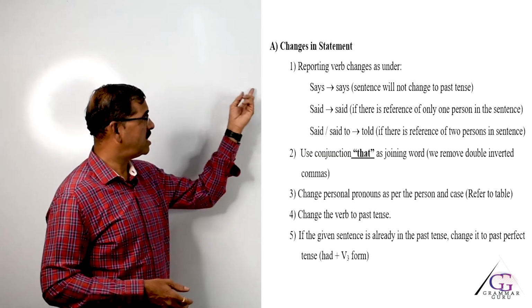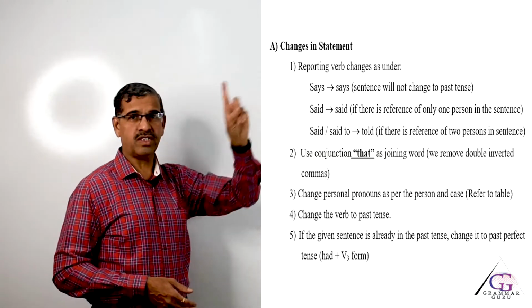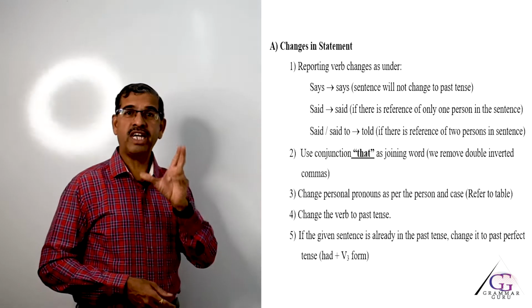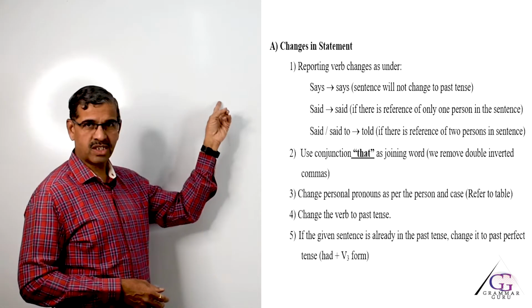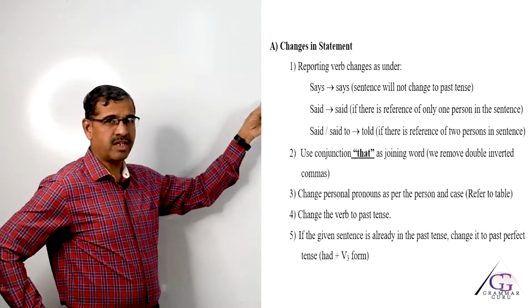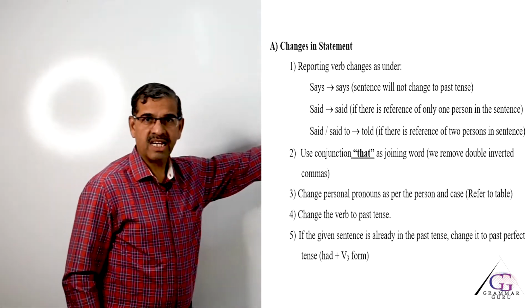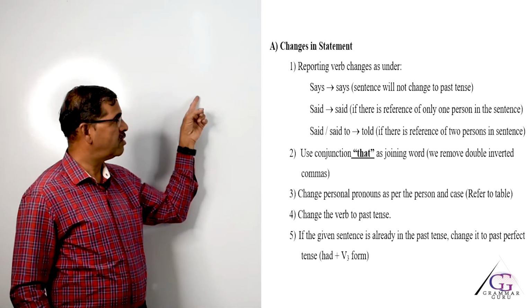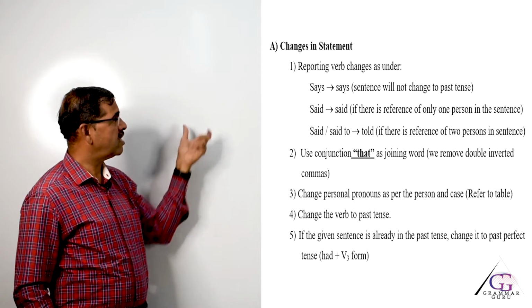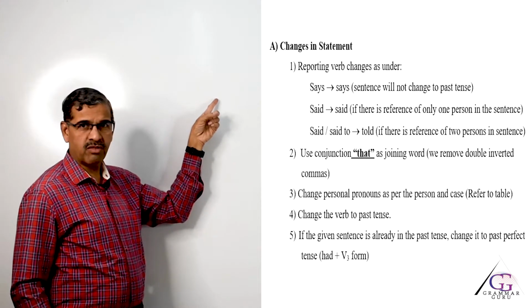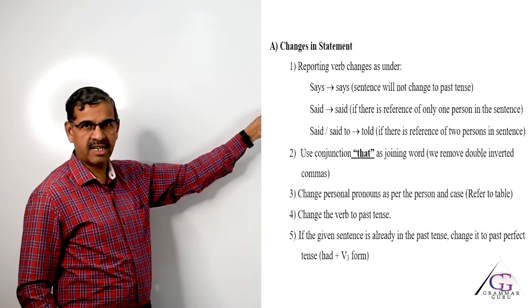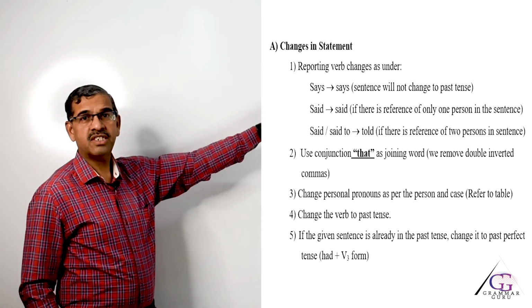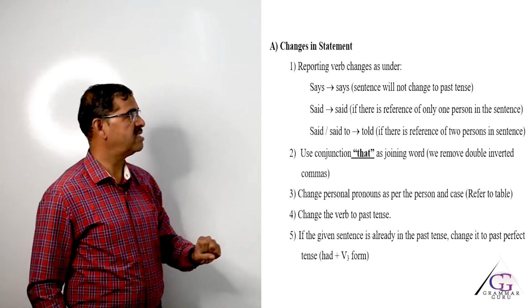So friends, let's start with the first type, that is changes in statements. The first step that you have to understand is to check whether the given sentence is a statement or not. Based on that, the first rule says the reporting verb changes as under, and there are 3 possibilities. If the reporting verb is says, it will remain says in indirect speech and the sentence will remain in present tense.